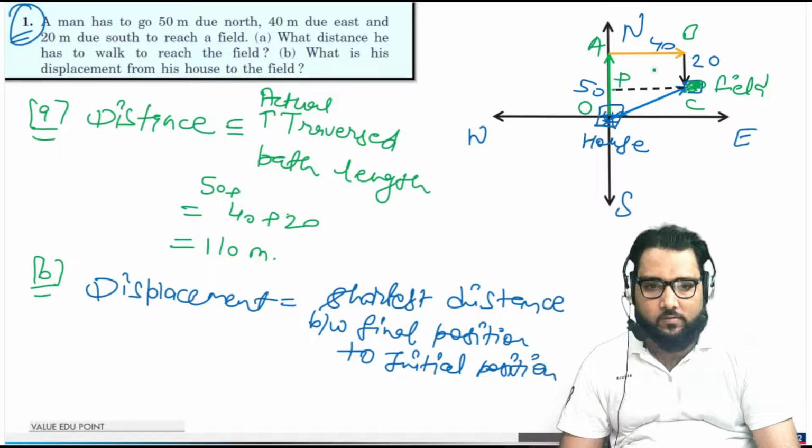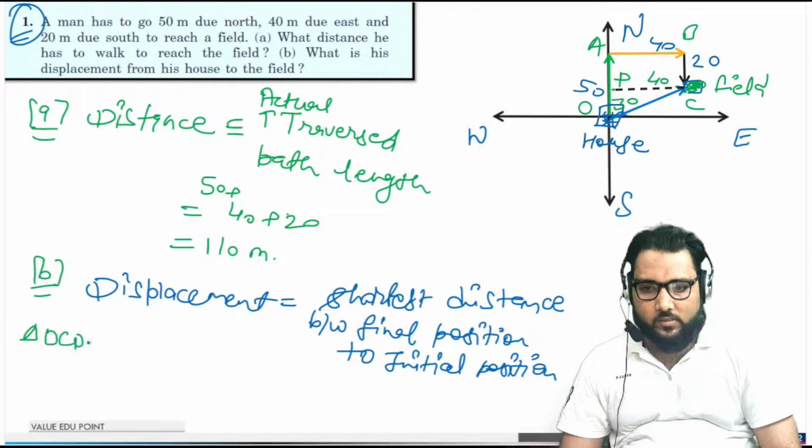Okay, guys. So CD will be equal to 40 because this is the parallel same vector here, and this distance will be 50 minus 20. That will be 30. So the OC distance in triangle OCD is, from Pythagoras theorem, 30 square plus 40 square, and that comes out to be 50 meter.